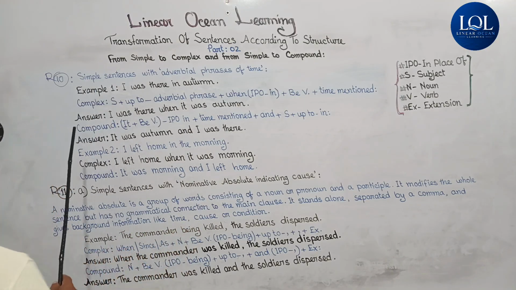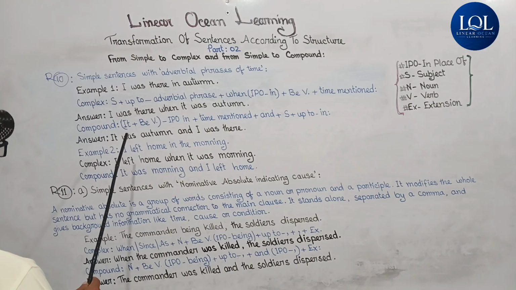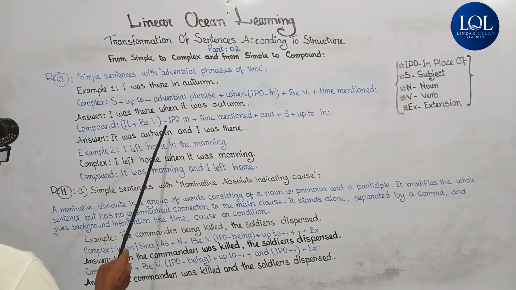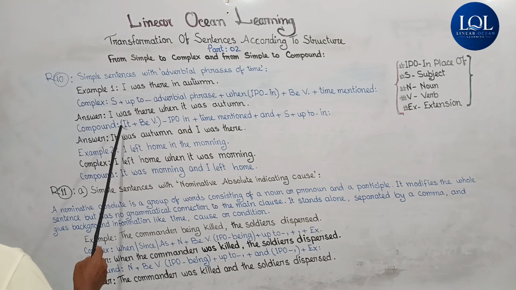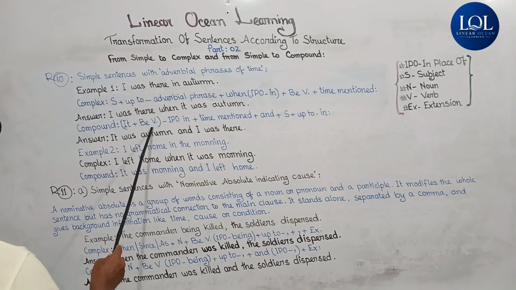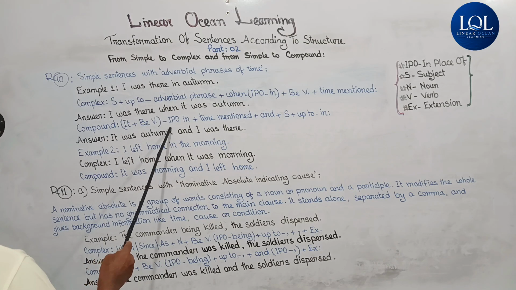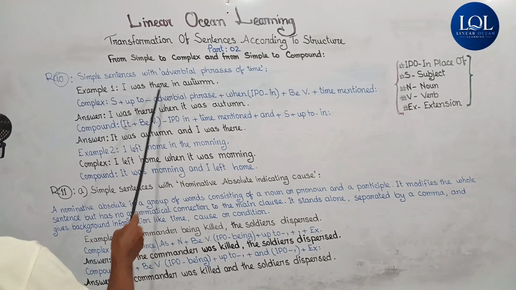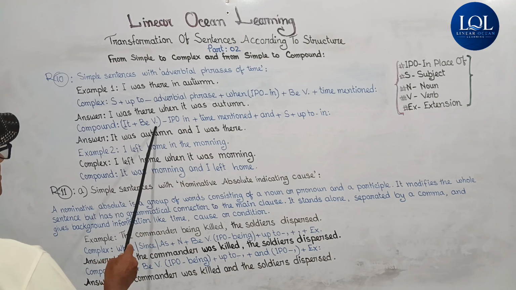Now compound. Here too I have projected a structure, and it is it plus BV. IPO in, that is, in place of "in" I have brought in it plus B verb.